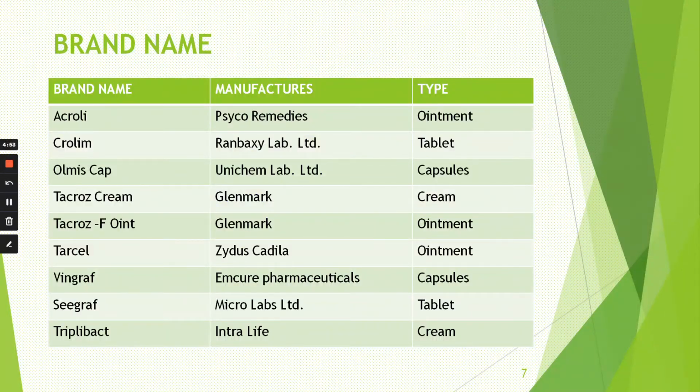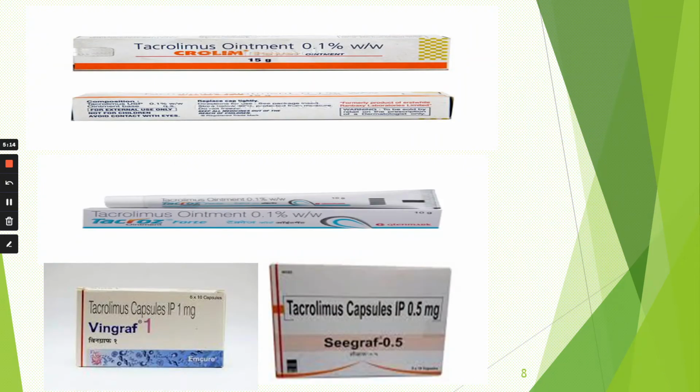These are the common brand names of formulations of tacrolimus. There are four types of formulation present for tacrolimus, that is ointment, tablet, capsules, and creams. These are common brand names by which companies manufacture it and the type in which it is present. This slide includes, in the upper two photos, tacrolimus ointment and the lower photos show tacrolimus capsules. The right side one is 1 mg and the left side one is 0.5 mg.